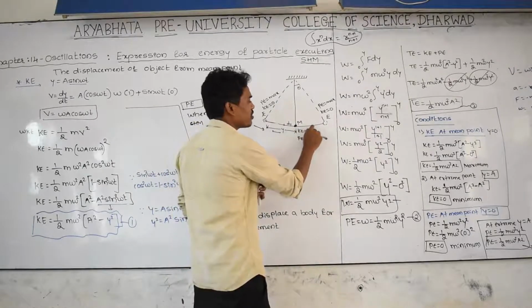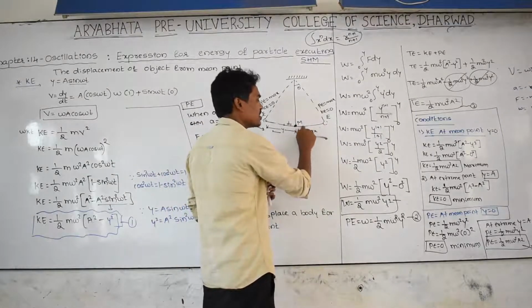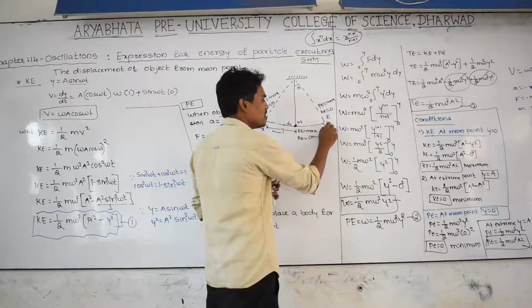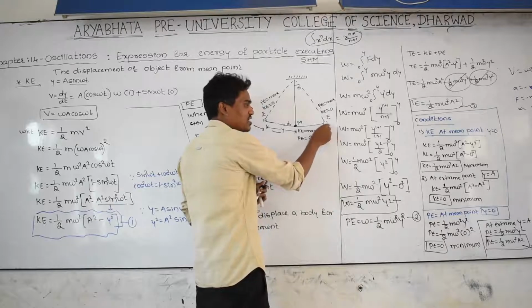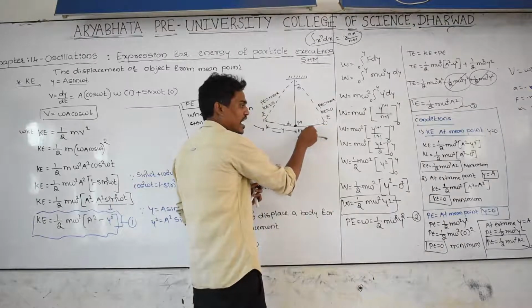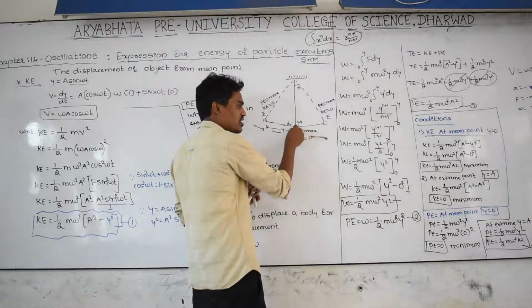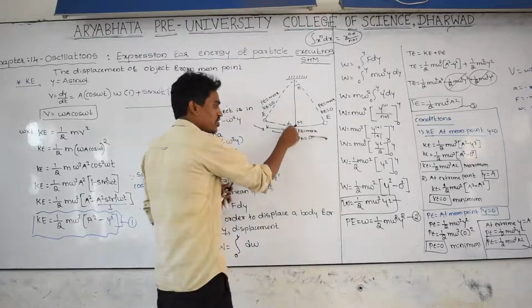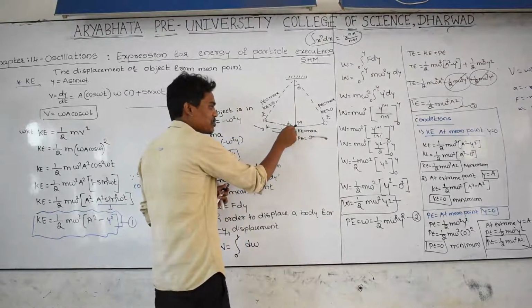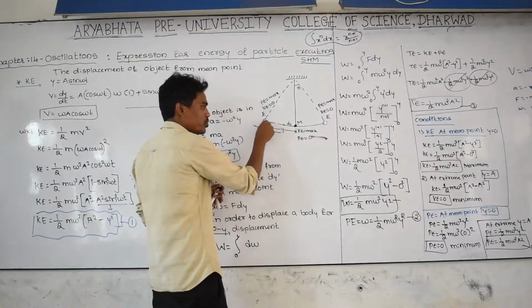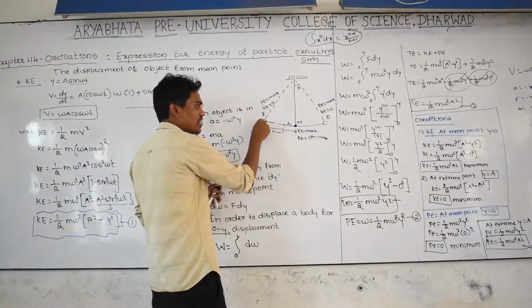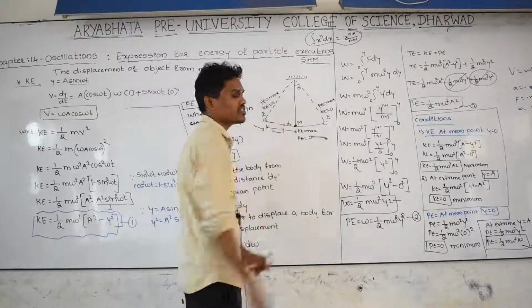Again the body is moving to this point, kinetic energy is converted into potential energy, which becomes maximum, kinetic energy becomes 0. Again it is coming, potential energy goes on decreasing, converting into kinetic energy. At this point kinetic energy becomes maximum, potential energy becomes 0, and again velocity goes on decreasing. At this point velocity becomes 0, then kinetic energy becomes 0 and potential energy becomes maximum, and so on continuously.